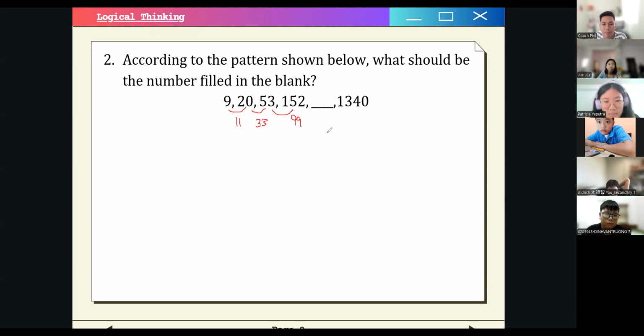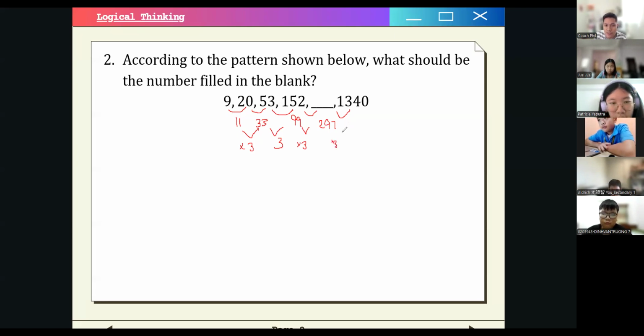Now you can see a sort of pattern here: the differences are being multiplied by 3, right? Let's check. If we multiply 99 by 3, we get 297. And then 297 times 3 is 891.